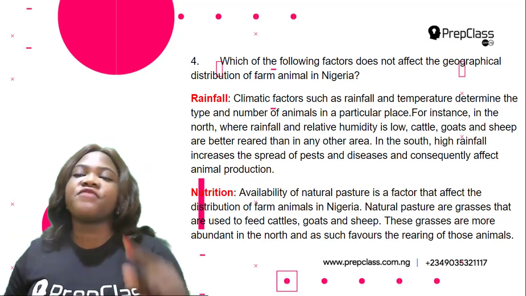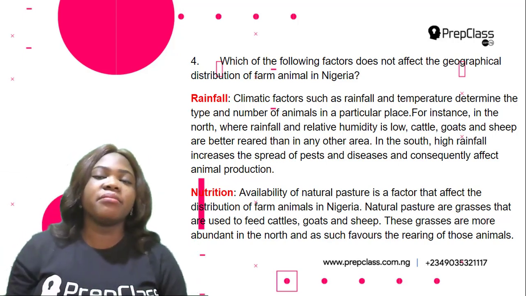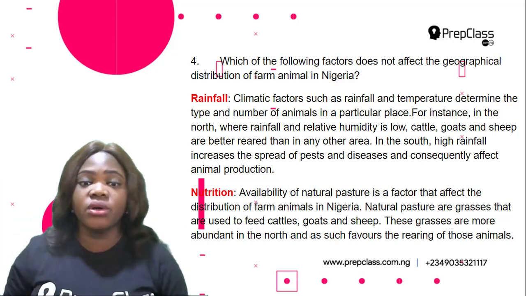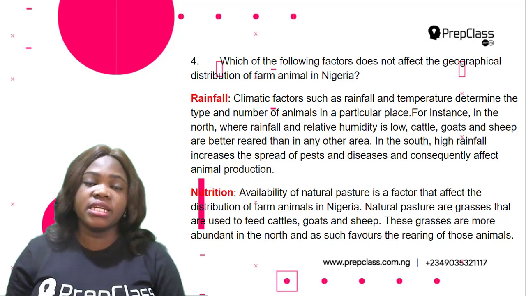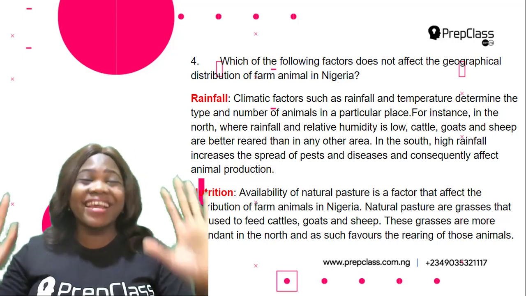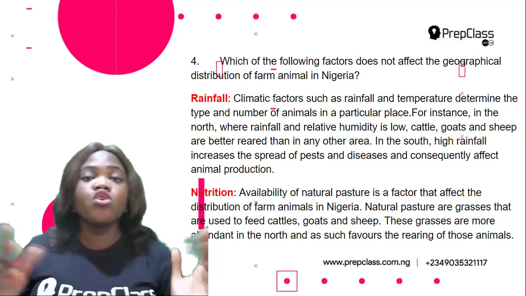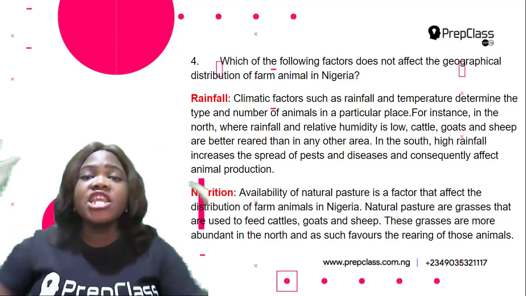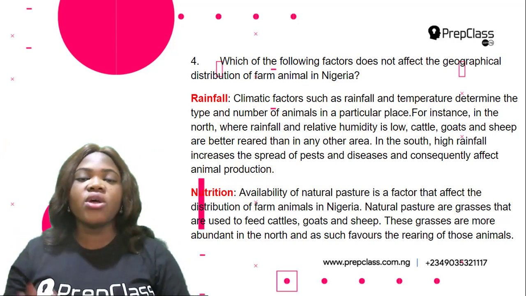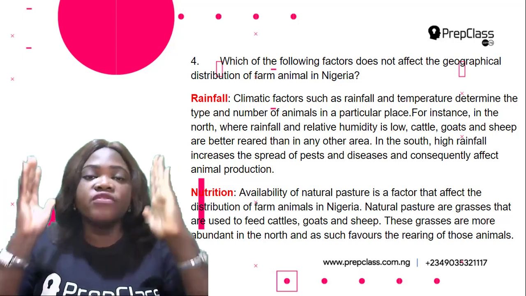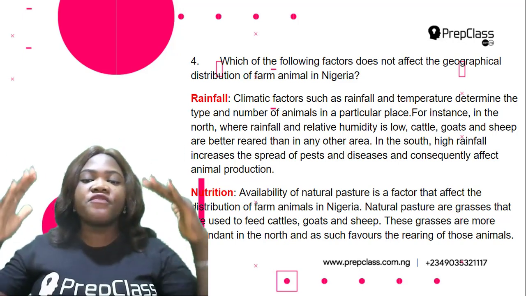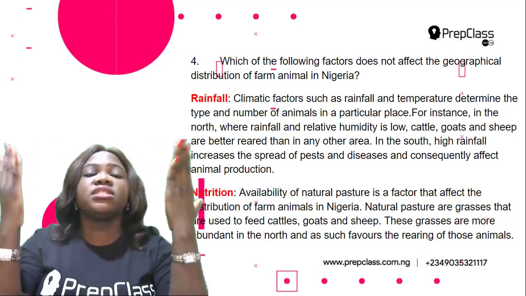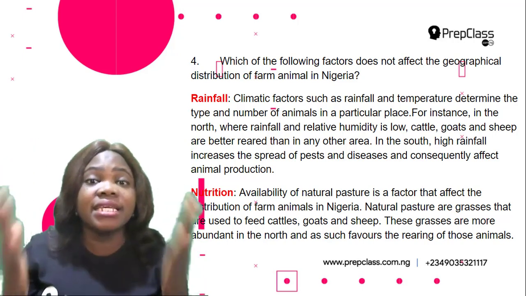Okay, another factor that affects the geographical distribution of farm animals in Nigeria is nutrition. So availability of natural pasture is a factor that affects the distribution of farm animals in Nigeria. Natural pasture are grasses that are used to feed cattle, goats, and sheep. These grasses are more abundant in the north than in any other part of Nigeria. As such, it favors the rearing of those animals in the north. So this is why you find most of these kind of animals in the north, because the kind of nutrition they need, which is the natural pasture, is more abundant in the north.